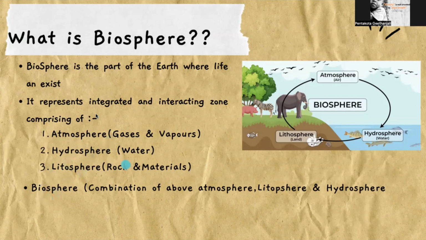The life and the energy for the living organisms in the biosphere comes from the sun, and the nutrients come from air, water and land. All the nutrients come from these three zones, and these same resources are recycled again and again to continue the life of an organism. The extreme range of the biosphere is 10 kilometer above sea level and 8 kilometer deep in oceans.